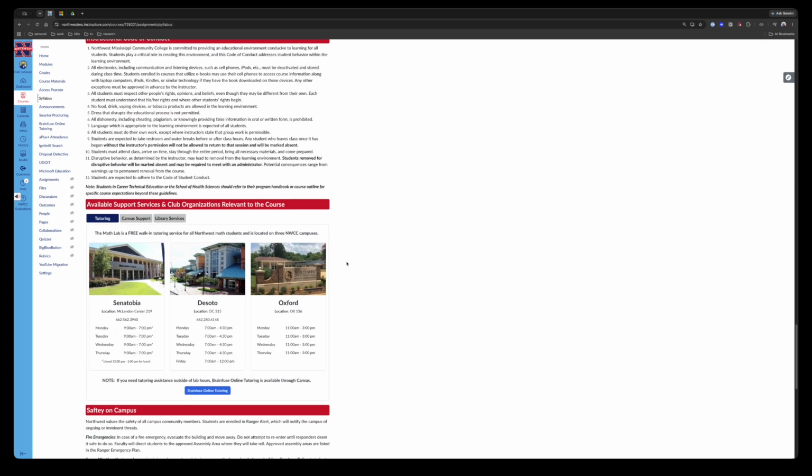Tutoring. I mentioned you have your AI. You also have in-person tutoring on campus. The nearest campus to you is Senatobia, DeSoto, or Oxford. This is their schedule. It is 11 to 2, not 11 to 3. You can go in and get help with that. You can reach out to me as well. If you want to reach out to me, you can get help.